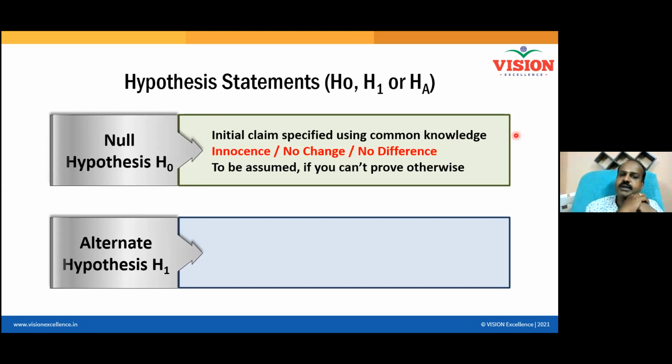What everyone in the company believes so far is that both machines give the same surface finish. Am I right? When you have two machines, same make, purchased at the same time, and you are using them for the same purpose, what everybody believes is both the machines give same surface finish. Surface finish produced by machine number 1 is equal to surface finish produced by machine number 2.